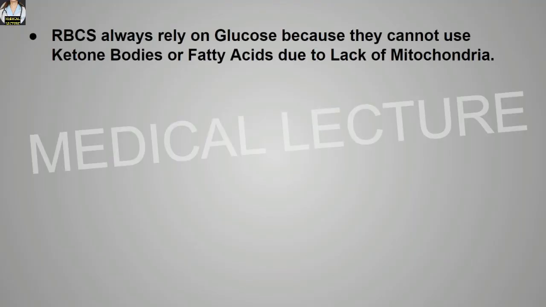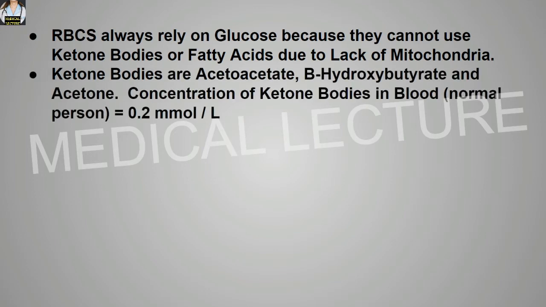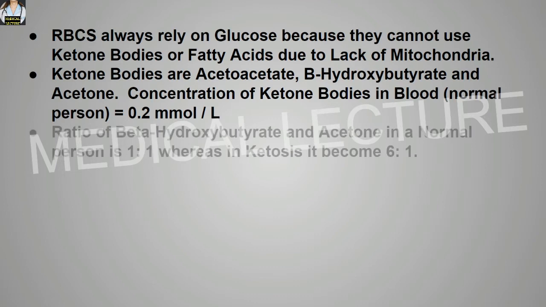Red blood cells always rely on glucose because they cannot use the ketone bodies or the fatty acids due to the lack of mitochondria in them. Ketone bodies are acetoacetate, beta-hydroxybutyrate and acetone. Concentration of the ketone bodies in the blood in a normal person is about 0.2 millimole per liter.